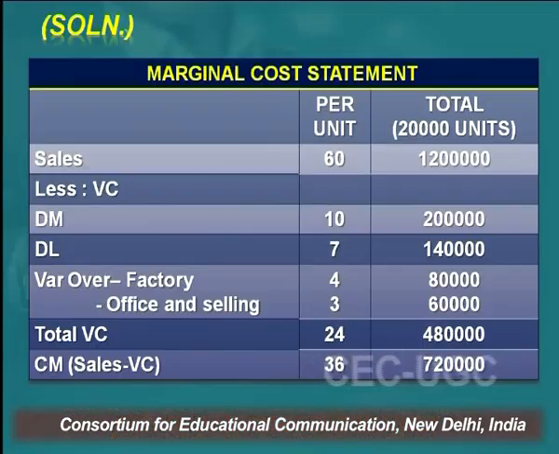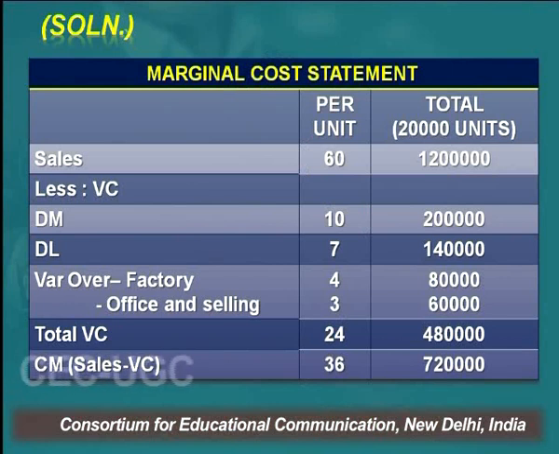Let's see whether this situation is profitable. In the market, your sales price is 60 rupees per unit. But the importer is asking you to supply the goods at 30 rupees, which is quite low, half the price. Now let's see how it is going to affect things.